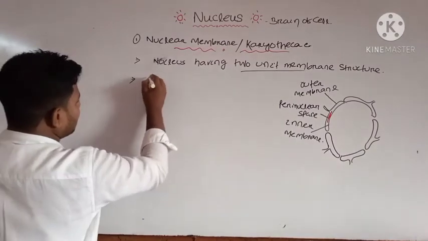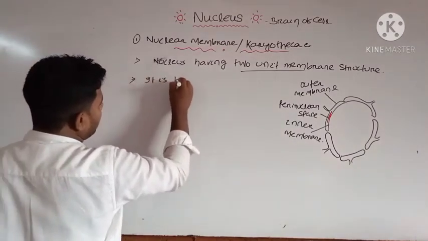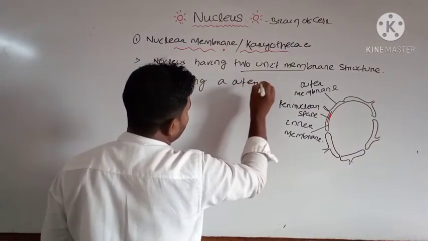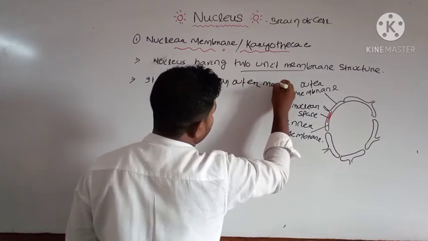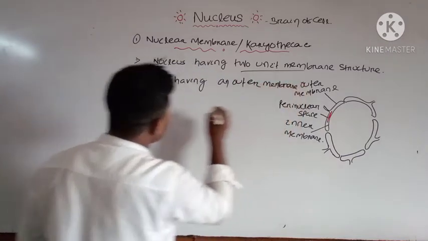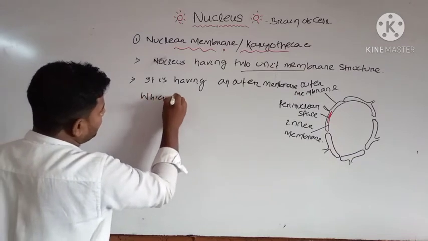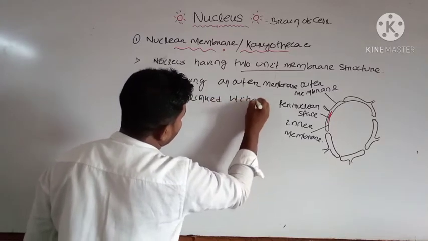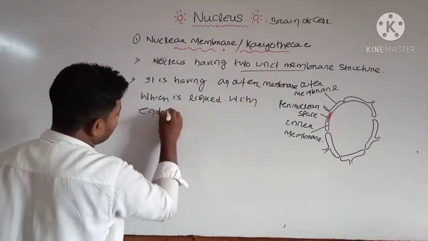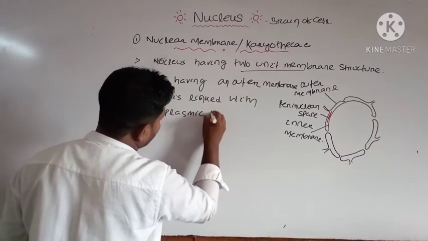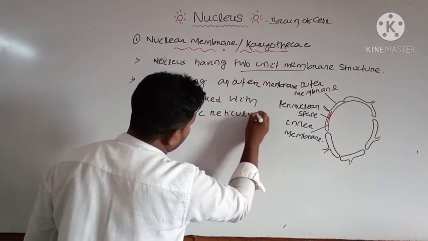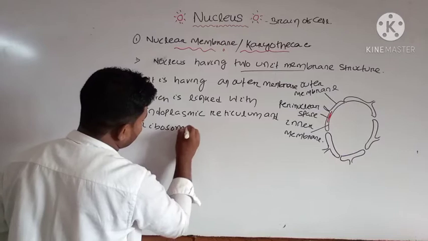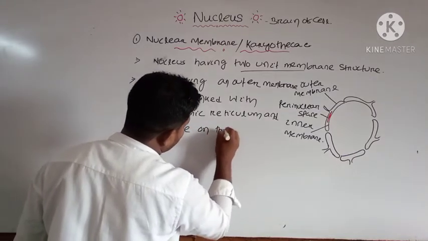The outer membrane is linked with the endoplasmic reticulum and has ribosomes on the surface.